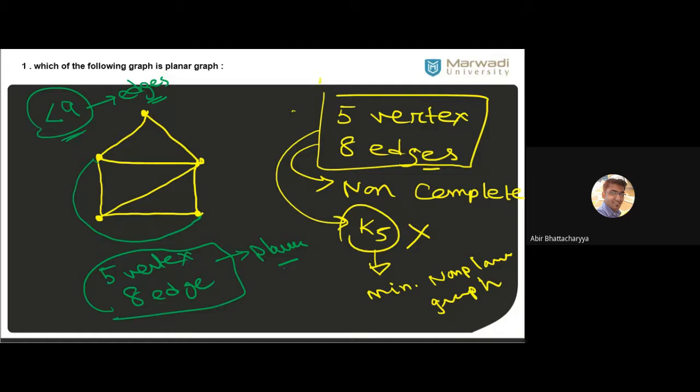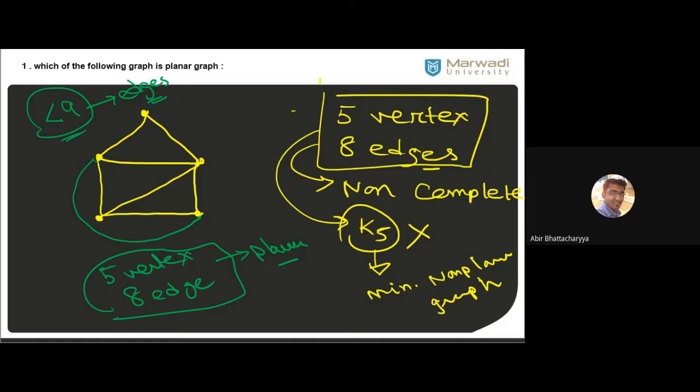But if you have 9 edges, 10 edges, 11 edges, 12 edges, then that graph may be planar, may be non-planar. I'm not saying it is always non-planar. Depending on the scenario, you have to try to find a geometric embedding.